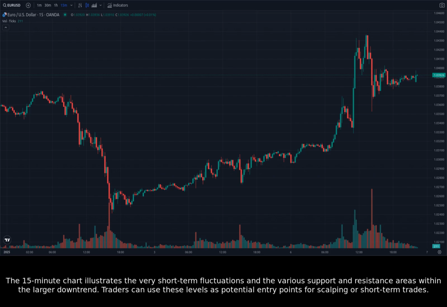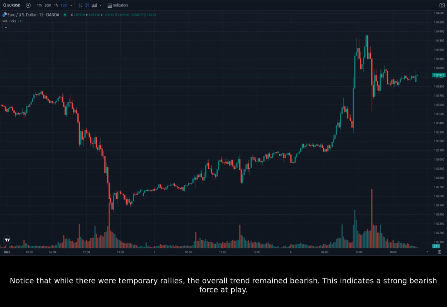Traders can use these levels as potential entry points for scalping or short-term trades. Notice that while there were temporary rallies, the overall trend remained bearish. This indicates a strong bearish force at play.